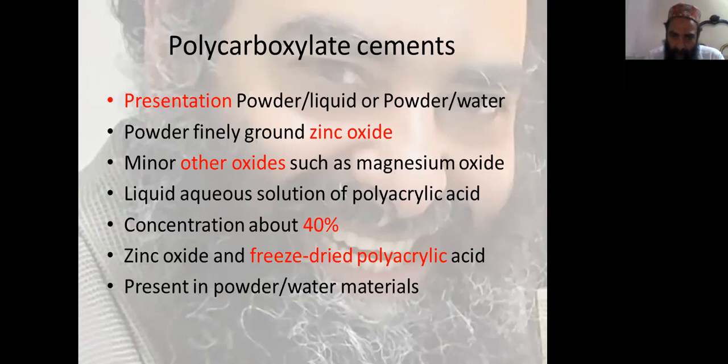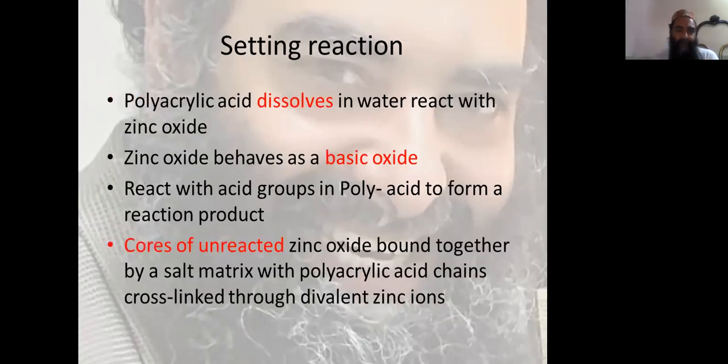In powder and water type, like glass ionomer, a freeze-dried polyacrylic acid with zinc oxide is present as a powder, and water is given, or a tube or a bottle for dispensation of water is provided by the manufacturer.